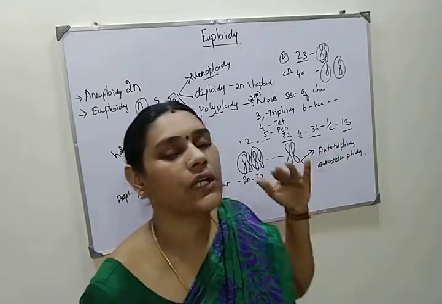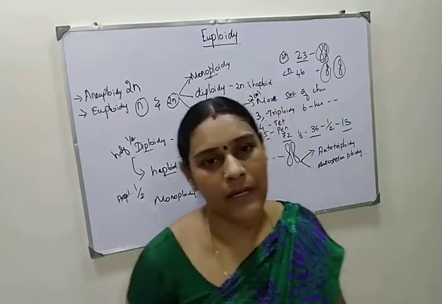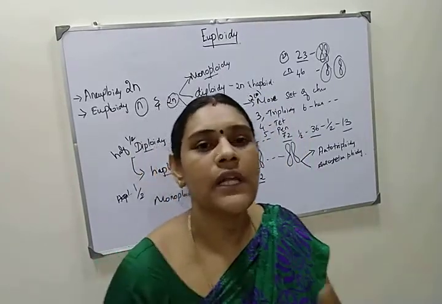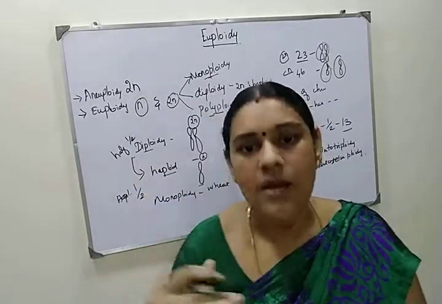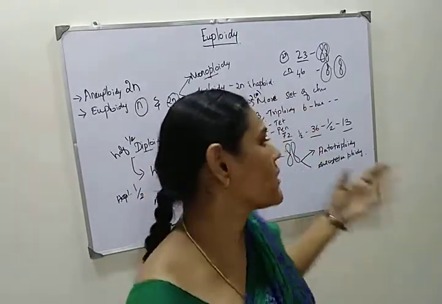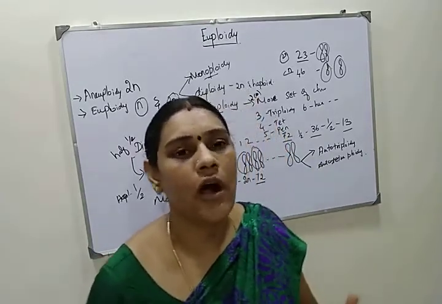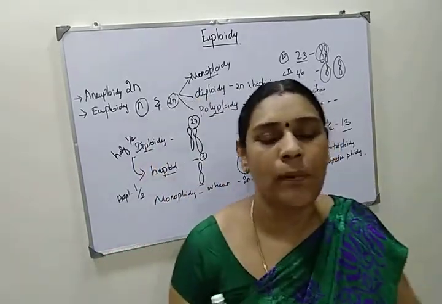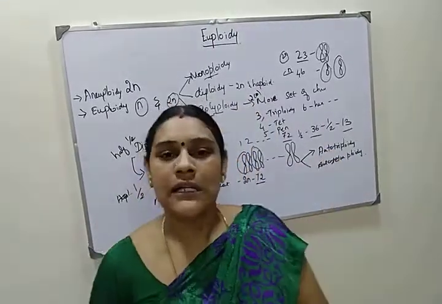We can make autotriploidy artificially by crossing a diploid and an autotetraploid. I will show you that in the next video as a flow chart.